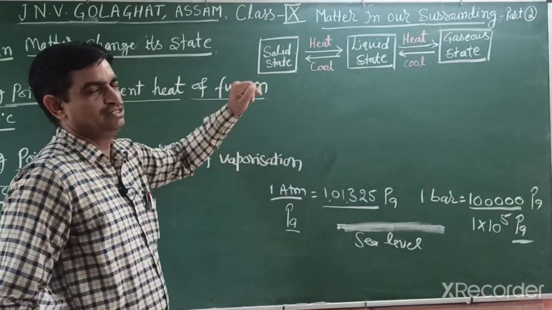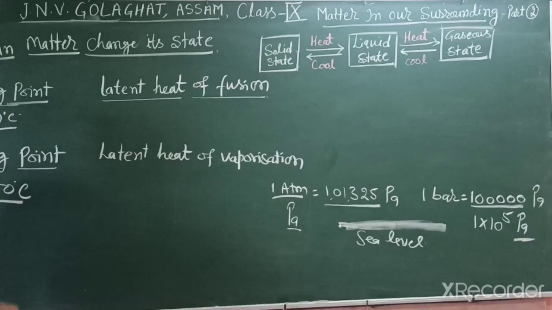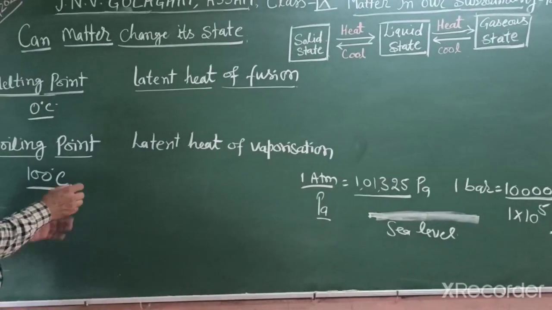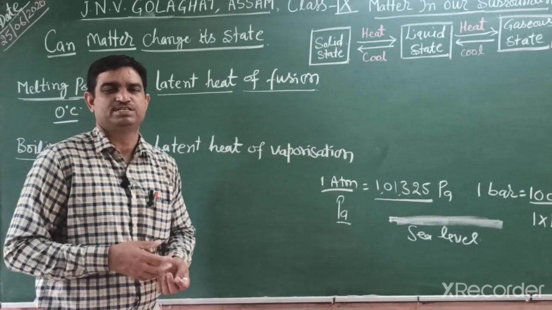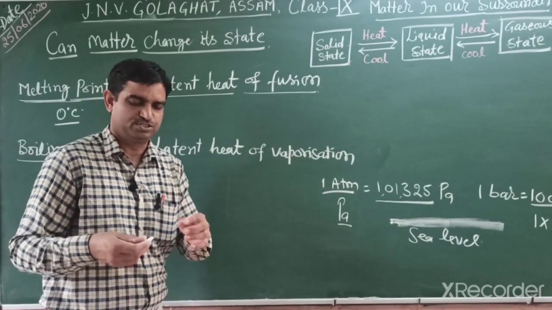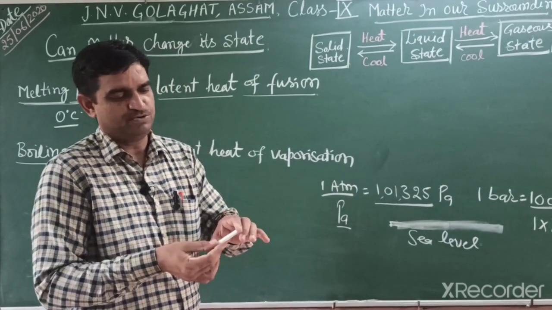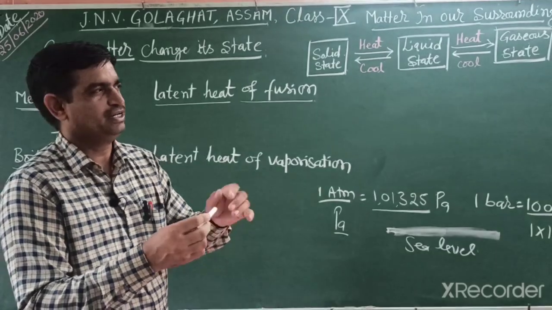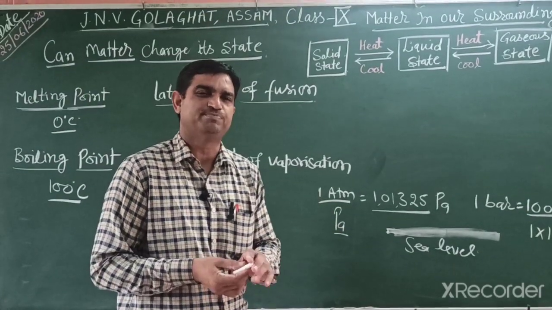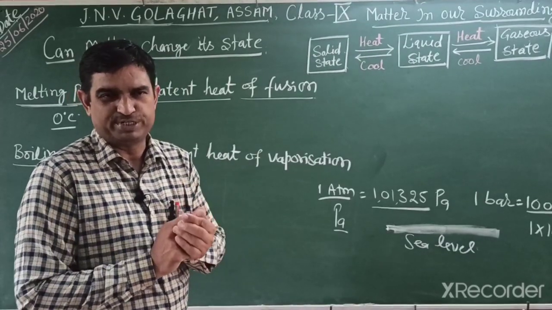So students, the melting point of water is 0 degrees Celsius. The melting point of any substance is characteristic. If a substance has a higher melting point, this indicates a strong force of attraction. Solid, liquid and gas are all made of particles, and in a solid the particles have a strong force of attraction.